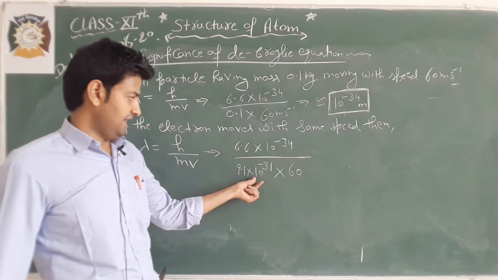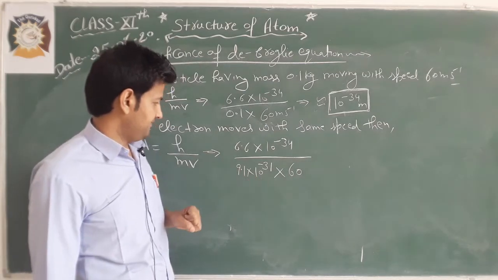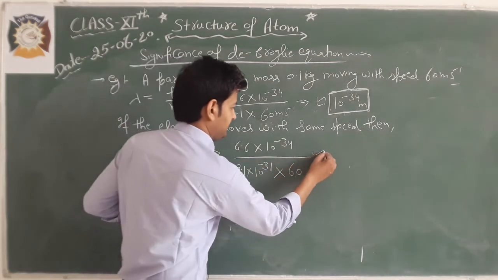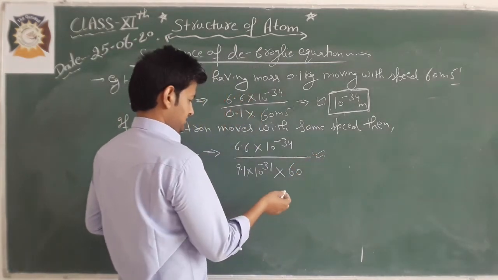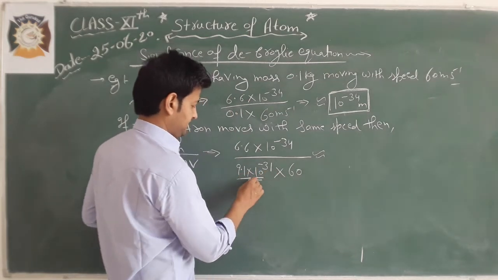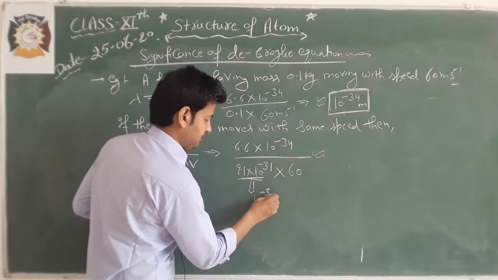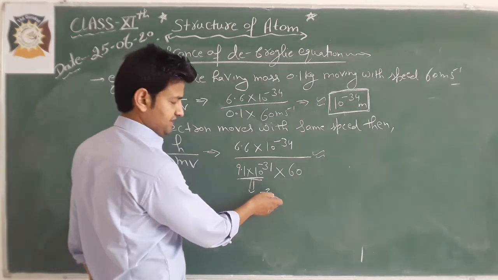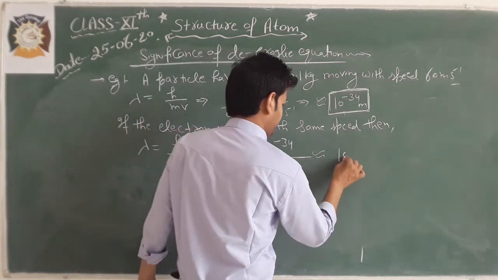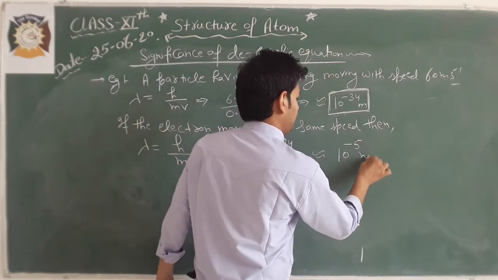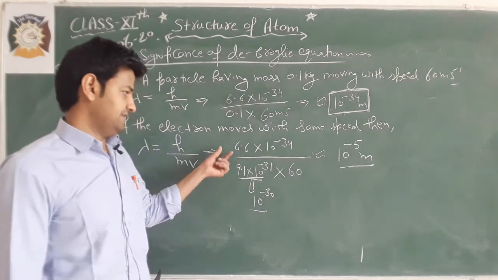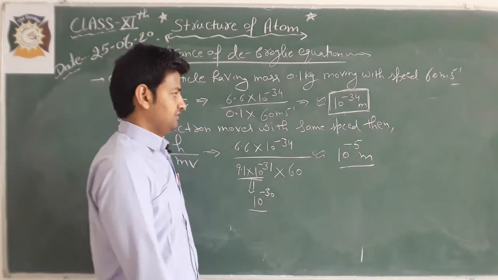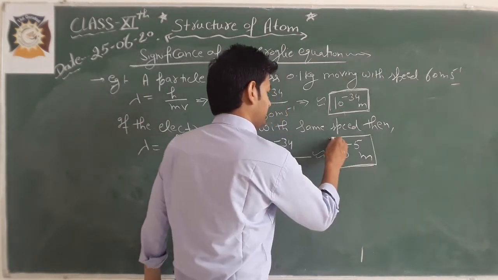It can be written as 10 to the power minus 30, and it is 60, so it is 10 to the power minus 29. When this goes up, it will be 10 to the power 5 meter approximately. So the wavelength will come out to be about 10 to the power 5 meter. There is a big difference in the wavelength of both of these.